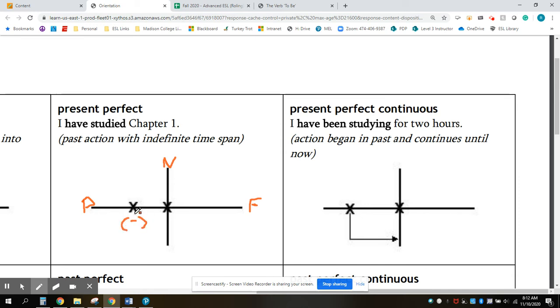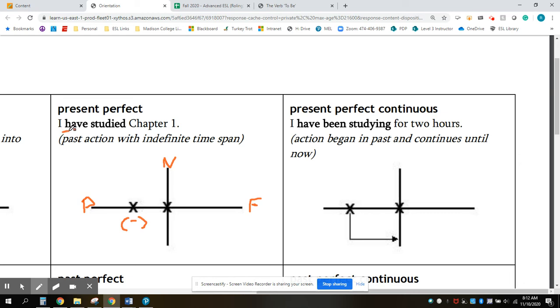And so if I use a negative statement here, so I'll make it negative. If I didn't have coffee this morning, and now I feel tired, I can say, I haven't had coffee yet, or I haven't had my coffee. So now I'm tired. Now I'm not in a good mood. That past action is related to the present. And so I use the present perfect.